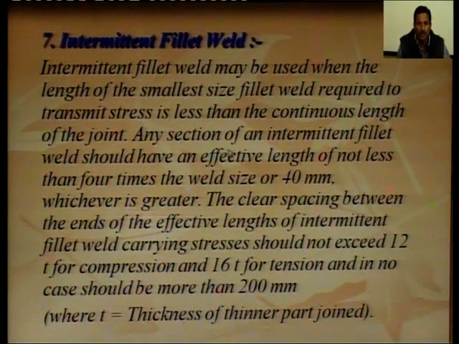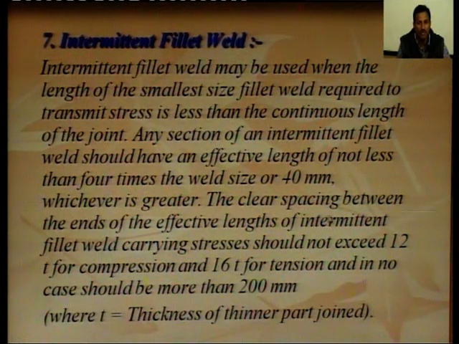Any section of an intermittent fillet weld should have an effective length of not less than 4 times the weld size or 40 mm, whichever is greater.